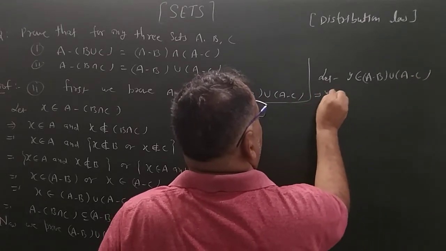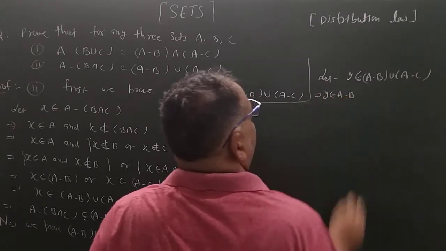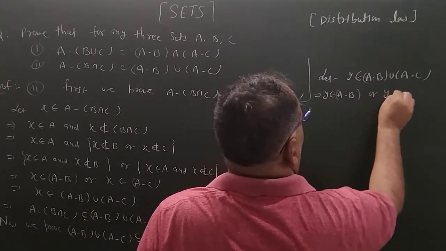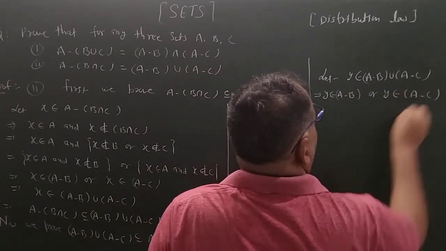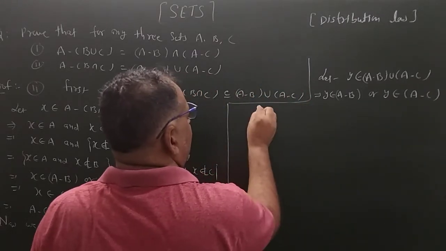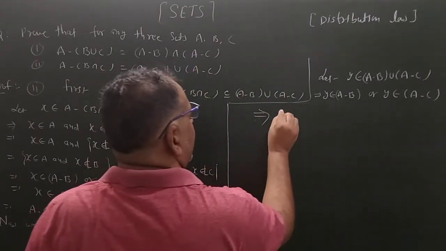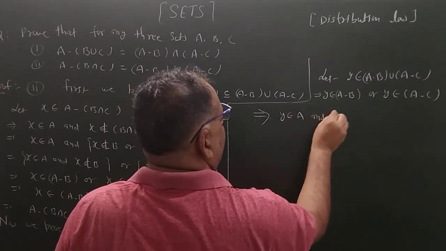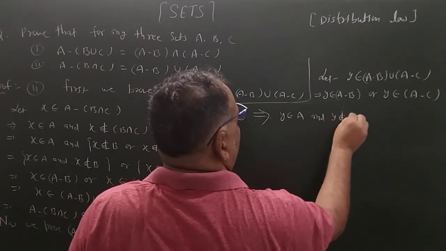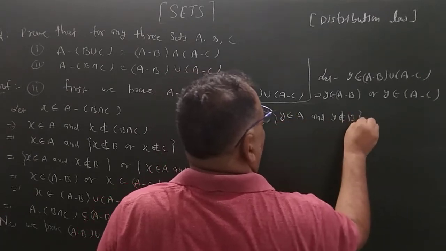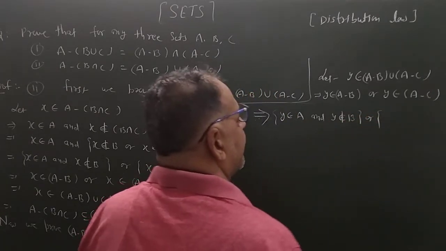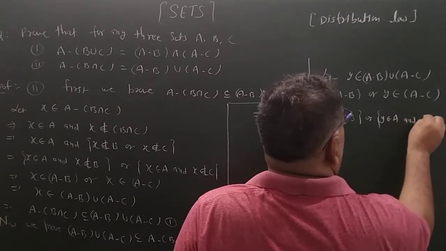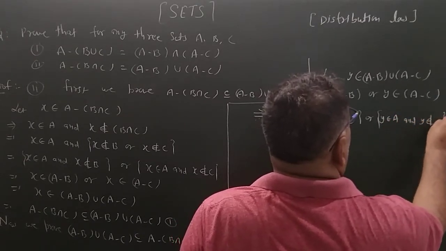This implies that Y belongs to A minus B or Y belongs to A minus C. This implies that Y belongs to A and Y does not belong to B, or Y belongs to A and Y does not belong to C.